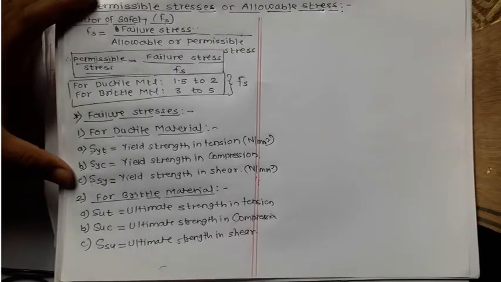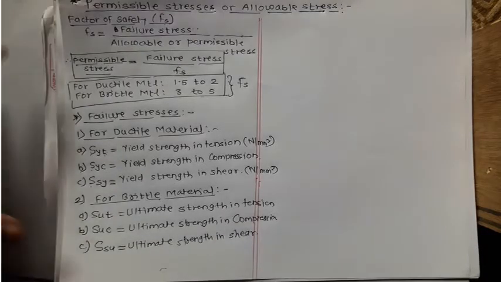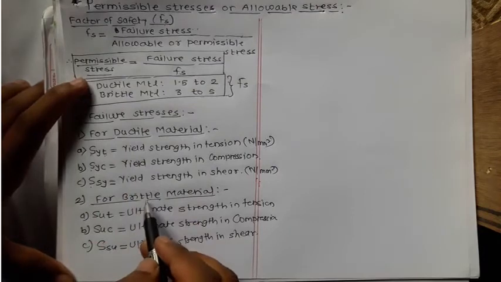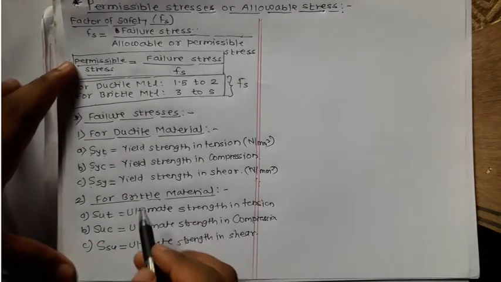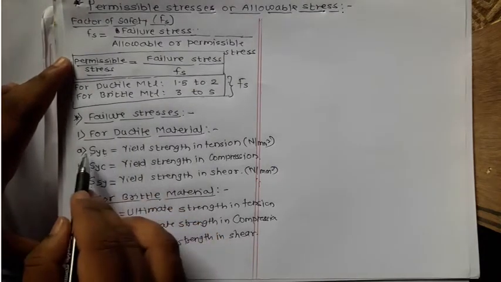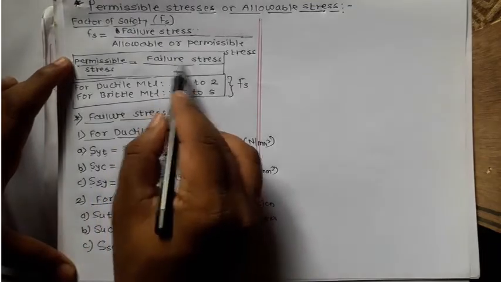Again, its unit is Newton per mm square. So these are the failure stresses for ductile material, and these are the failure stresses for brittle material. Depending on the loading condition, we have to select the failure stress and put this value here.